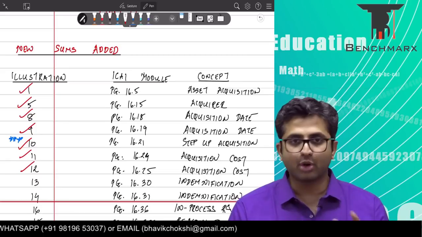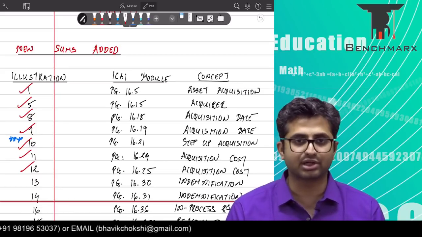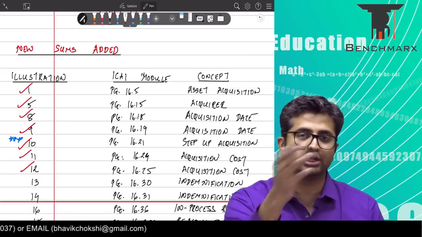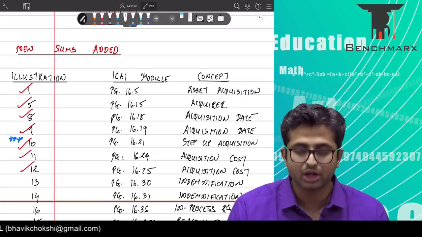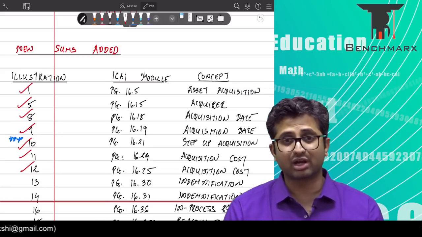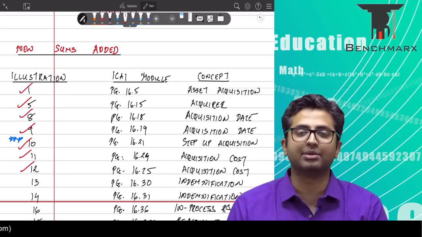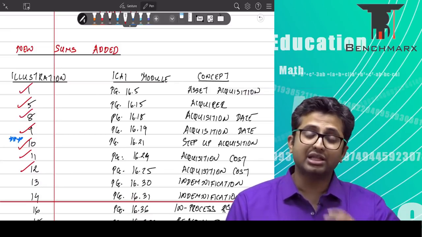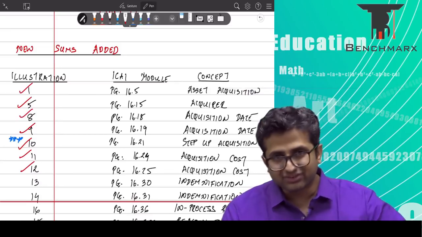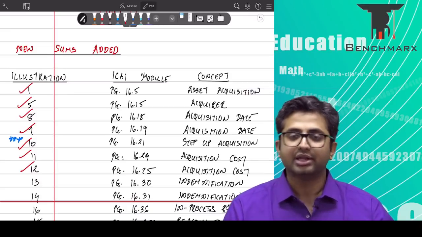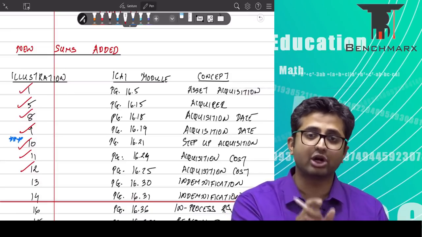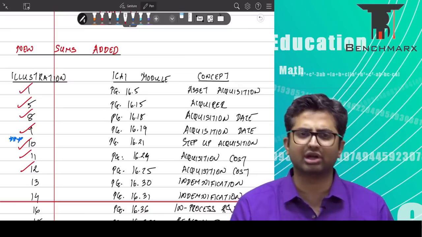However, your business combination has to be fairly represented, because if you don't record it correctly, the balancing figure of goodwill will be wrong. So the standard says that if you are recording a contingent liability and there is an indemnification for that same contingent liability, then the indemnification asset should be recorded on the same basis as the contingent liability.